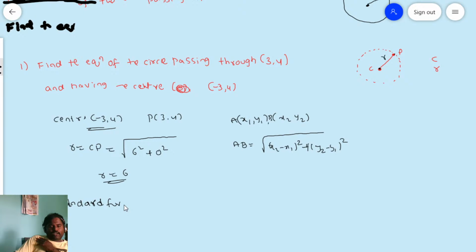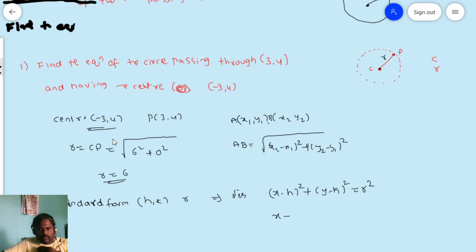Standard form, if you know h comma k is the center and r is a radius, then the circle is x minus h whole square plus y minus k whole square is equal to r square. So now I am writing x minus h. What is h you have? h is here minus 3.